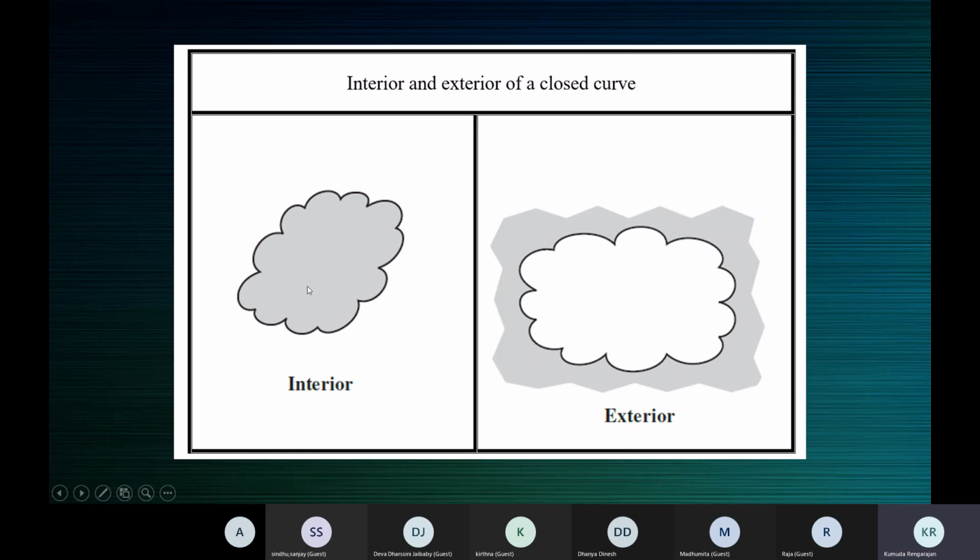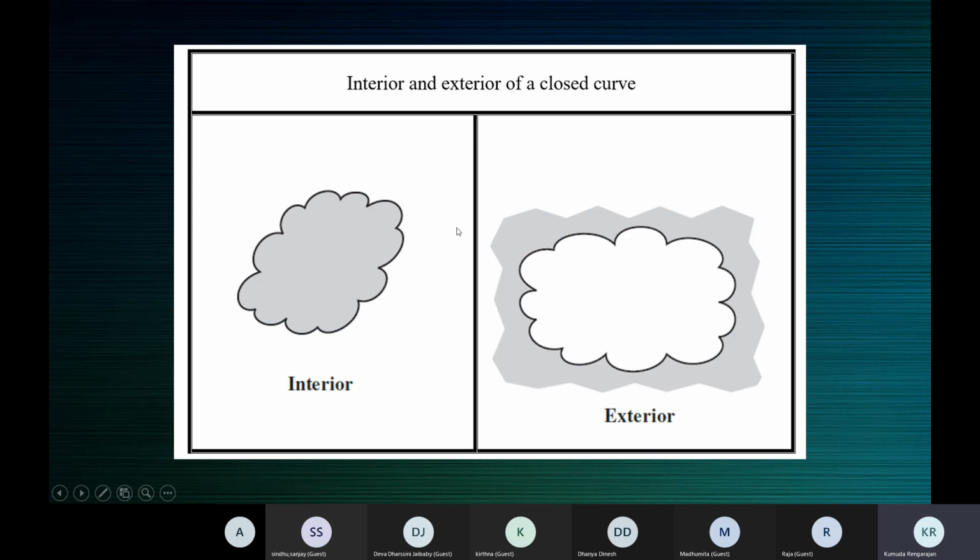The area which is shaded inside the curve is called the interior of a closed curve. You can see the bluish region, which is shaded inside the curve. This bluish-grayish region, shaded inside the closed curve, is called the interior of the curve.